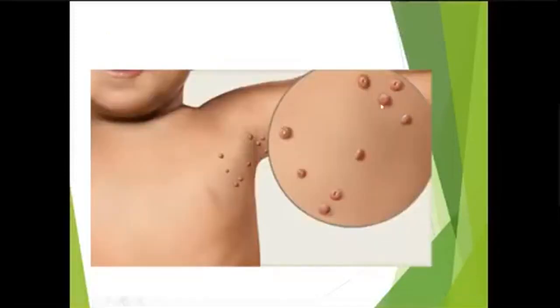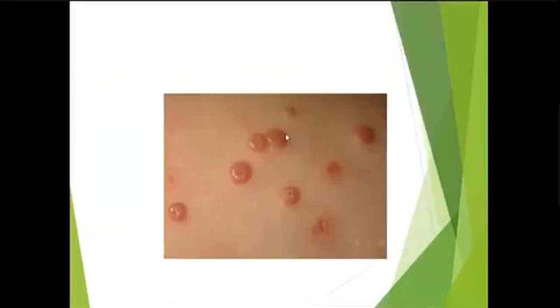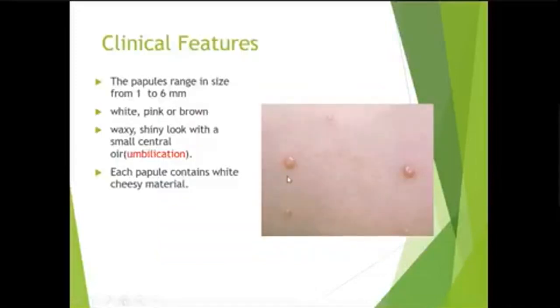So the typical feature of molluscum contagiosum is a white to pink papule with central umbilication. You can see central umbilication in all the papules. And if you squeeze that papule, a cheesy white material will come out. Papules range from 1 to 6 millimeters in size, white, pink, or brown. They have central umbilication and a cheesy material inside them.